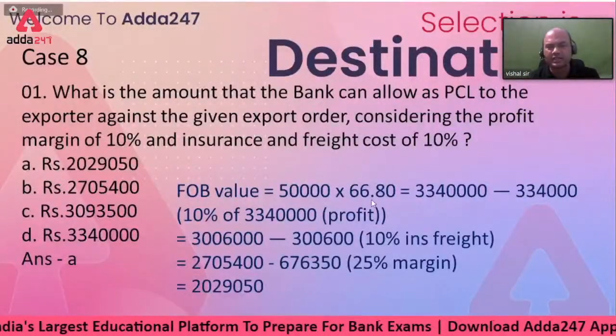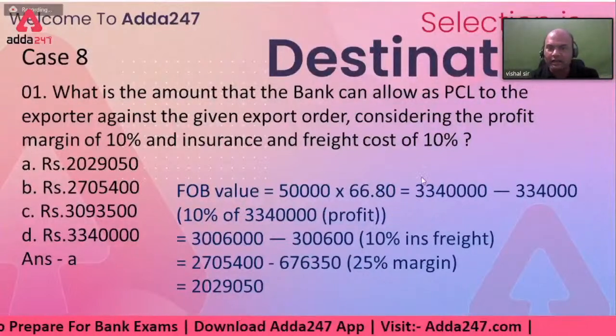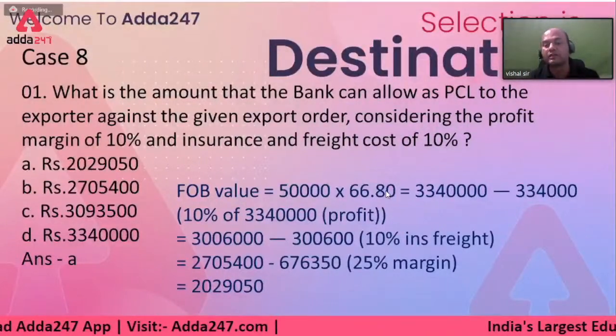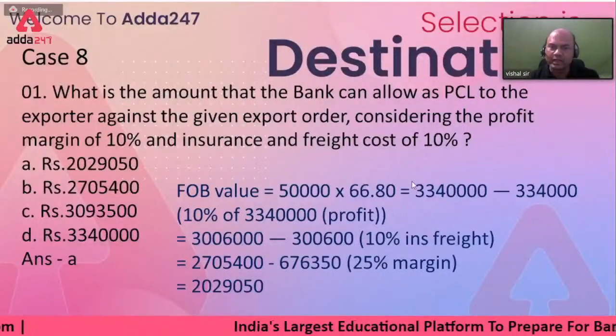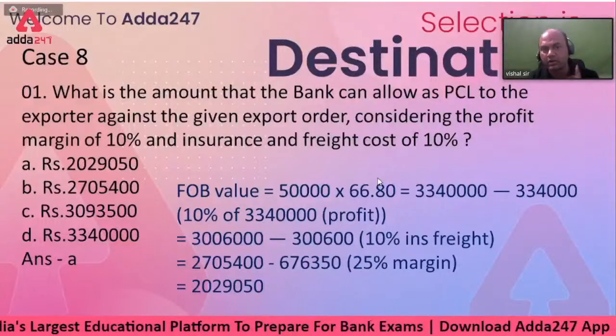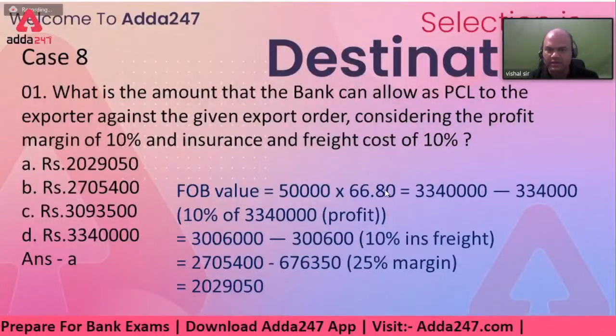But here it doesn't matter at all because only one rate is given. If it was 66.8, 66.87, then there would have been a problem, and you would have to think whether to take 66.80 or 66.87. If such a thing is given, you have to consider the buy rate. Whenever you are dealing with exports, consider the buy. Whenever you are dealing with imports, consider the sell.